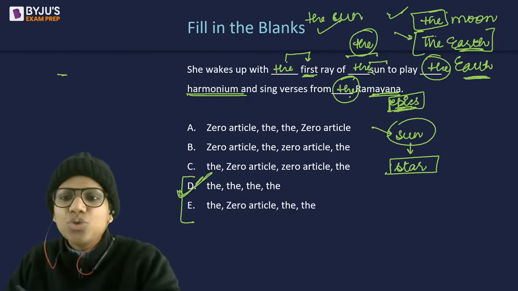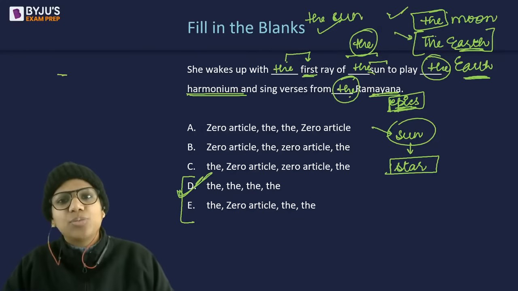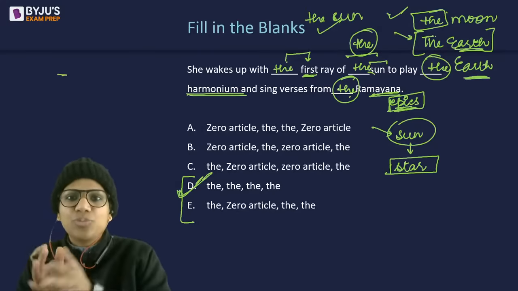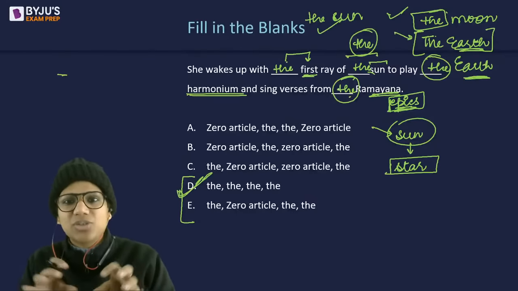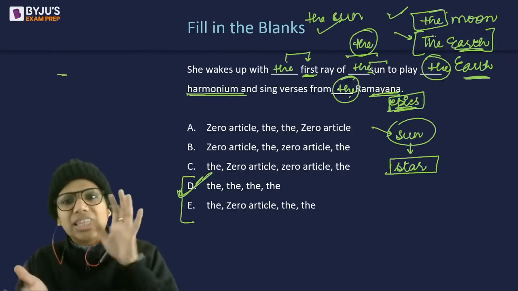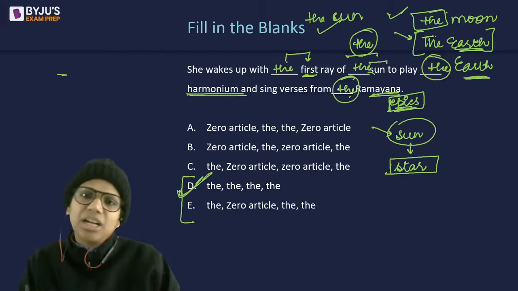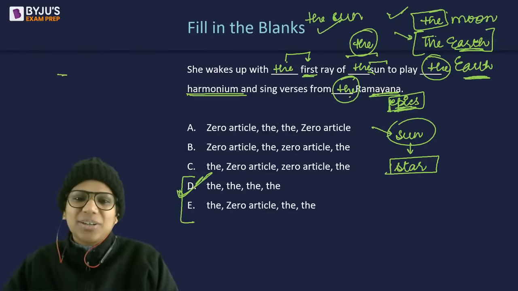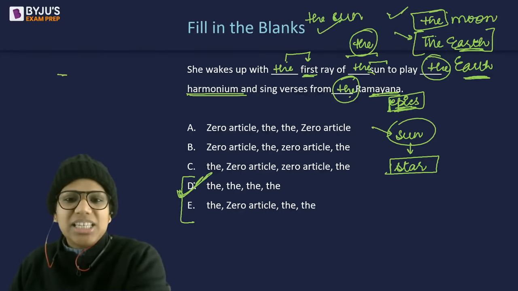Usually, yes, Jessuman, this is what CAT and XAT both do, that they put a collection of previous year papers. So they'll take some questions from one paper, some from the others, and then make a mock test out of it. CAT also does the same. So D is the answer here.